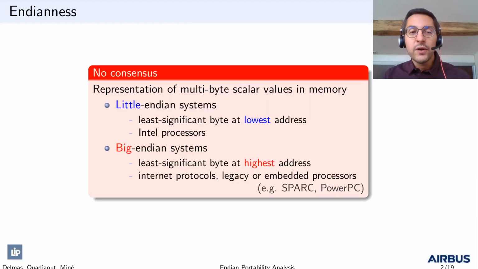A word on Endianness first. There is no consensus on the representation of a multi-byte scalar value in computer memory. Little Endian systems store the least significant byte at the lowest address, while big Endian systems do the opposite. Little Endians include Intel processors, while big-endians include Internet protocols and legacy or embedded processors such as Sparc or PowerPC.